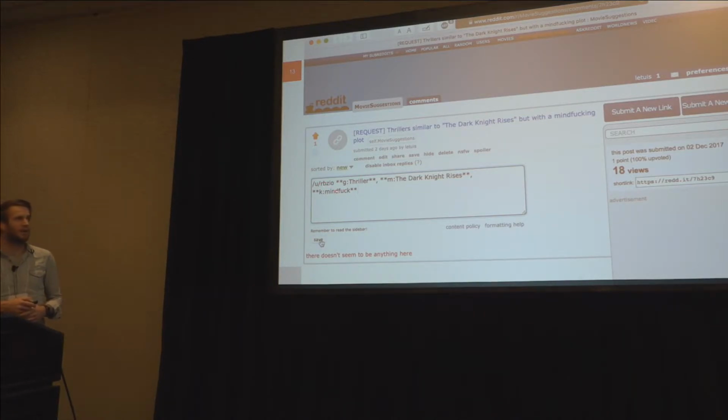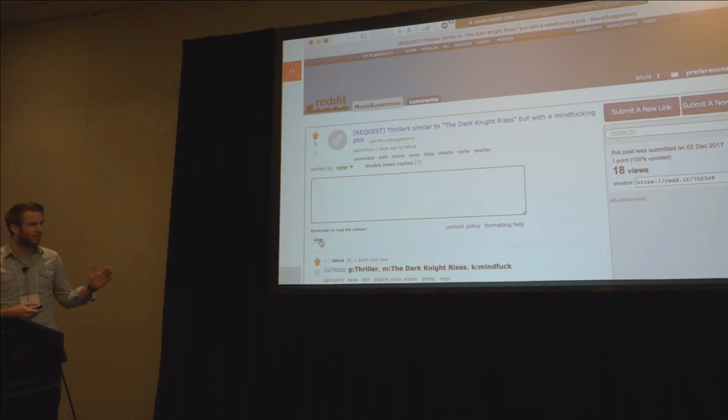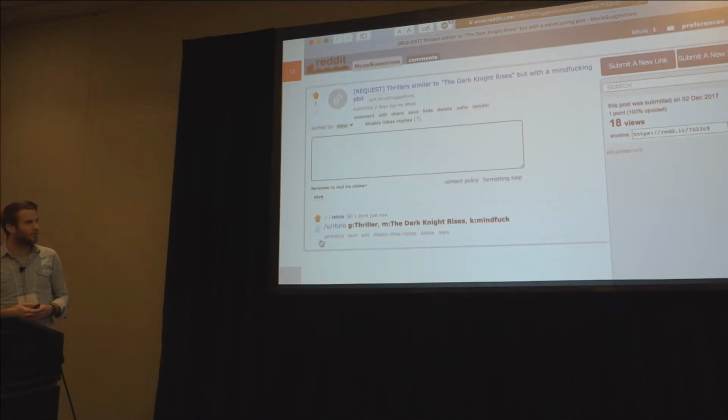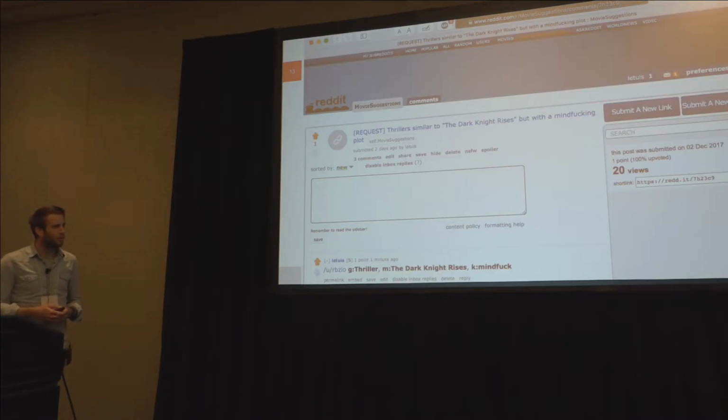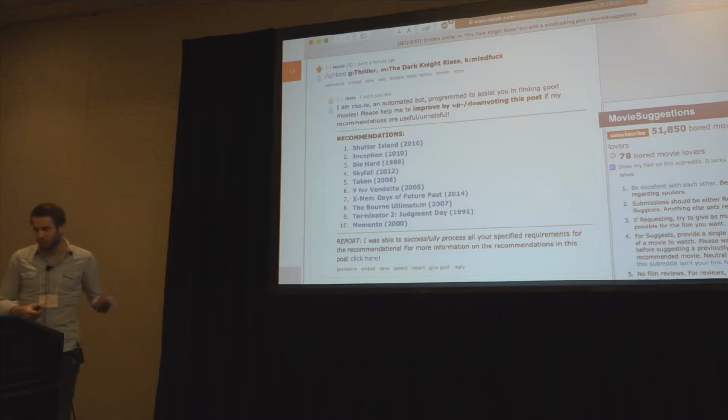We use this bot-specific syntax where we have G for genre thriller, M for movie The Dark Knight Rises, and K for keyword mindfuck. We post our request on Reddit, and if we then refresh the page, we can see that the bot already answered with 10 movie recommendations.